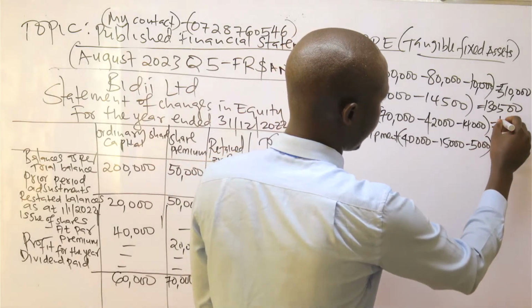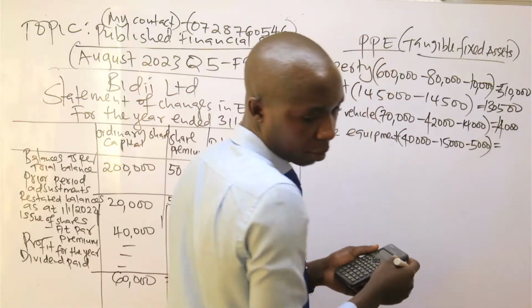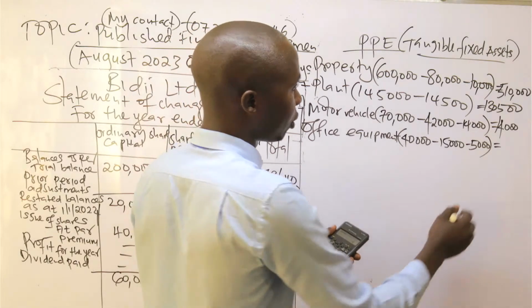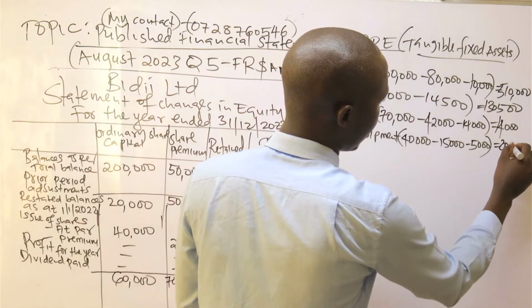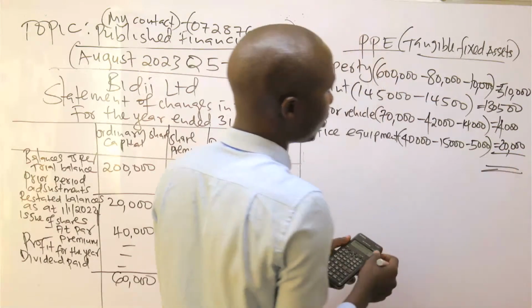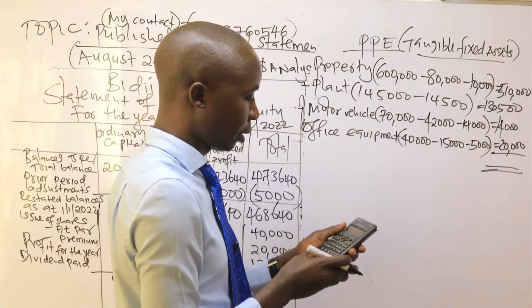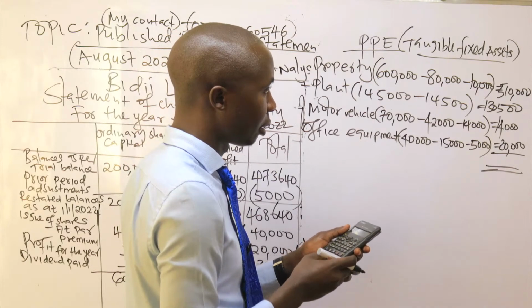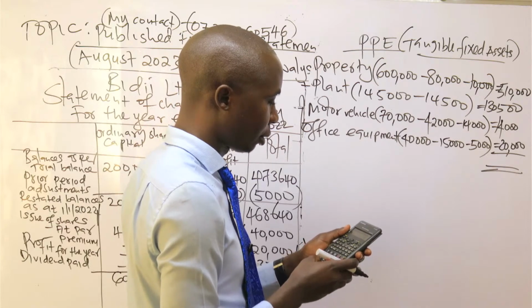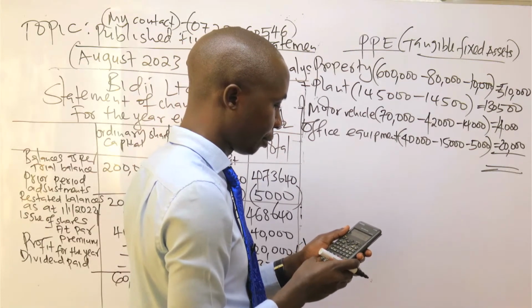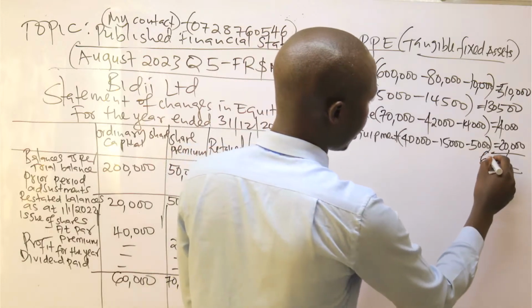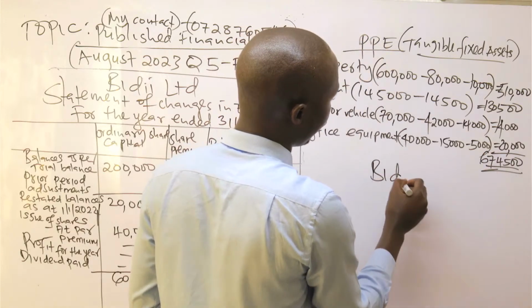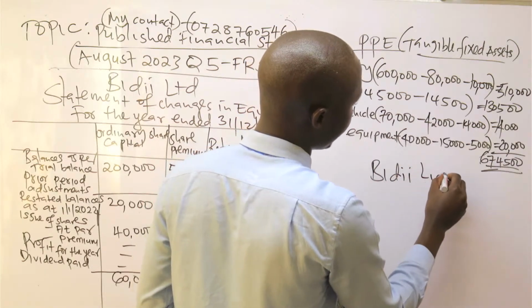So we have 14,000 here. 40,000 minus 20, this is 20. So total for this, 510,000 plus 130,500 plus 14,000 plus 20,000. So this is 674,500.